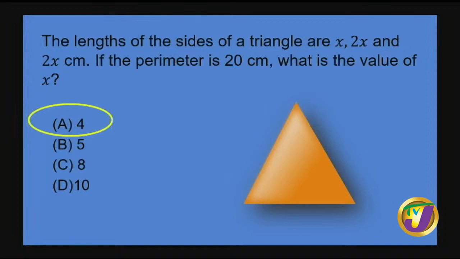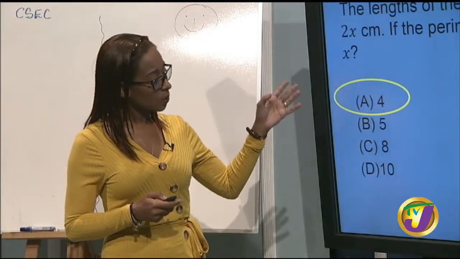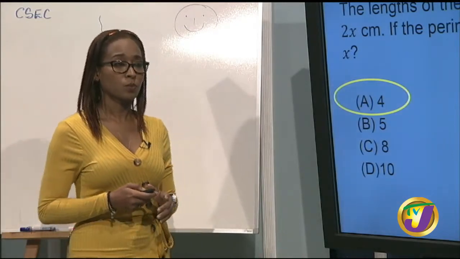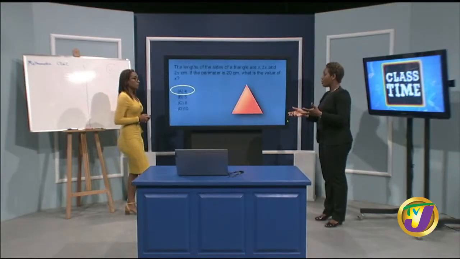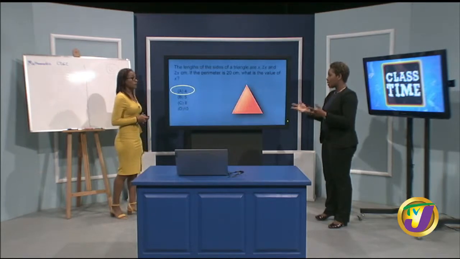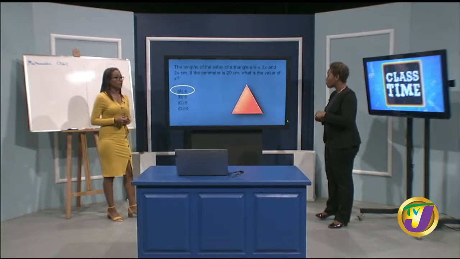So we know going into it, all right, this is what we're looking at. I'm looking for an answer either close to 4 or close to 5. After a while of doing questions like these and looking at algebraic sentences, it becomes easier. So you see x, 2x, and 2x. You are right there, 5x, equated to 20. You can really and truly do it mentally. Yes, you can. So just pay attention to the details in the question, look at your options, and try to do the question as quickly as possible, doing it with a correct response, though.